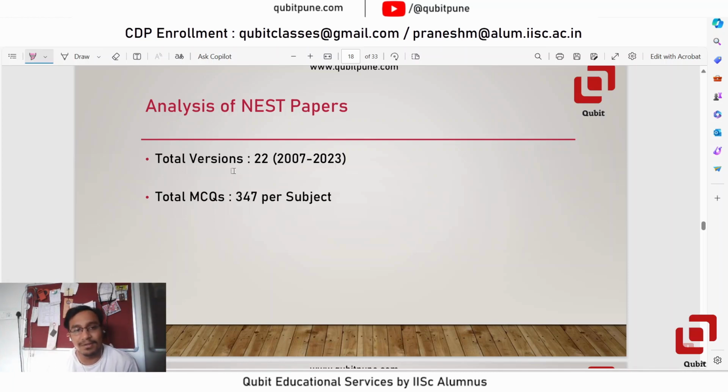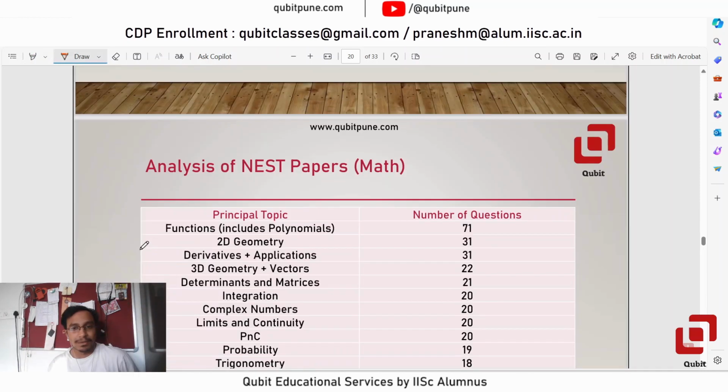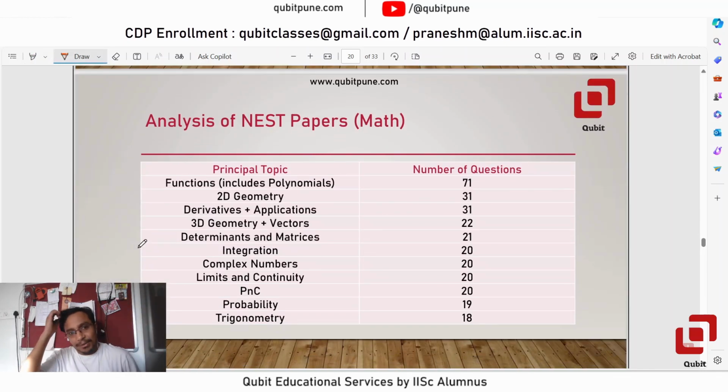And total MCQs, if you count, including the multiple select questions where more than one option may be right, there are some 347 questions per subject. Now this number is an odd number because they keep on varying the number of questions, unlike IISc Aptitude, but this year there will be 20 questions. We'll also see that part. Yes. Now let us go to this analysis of NEST maths.